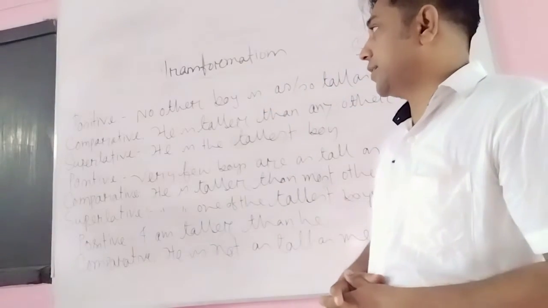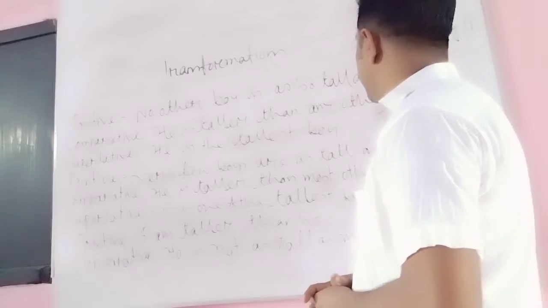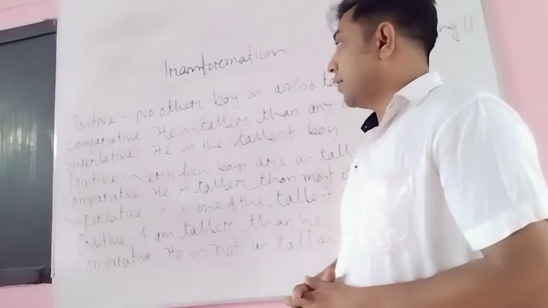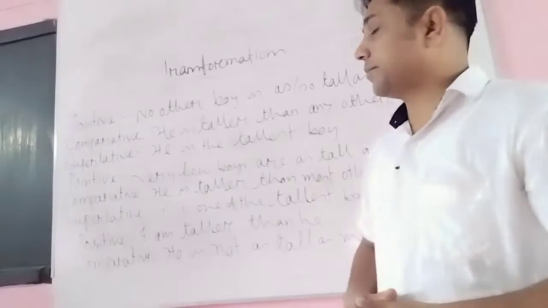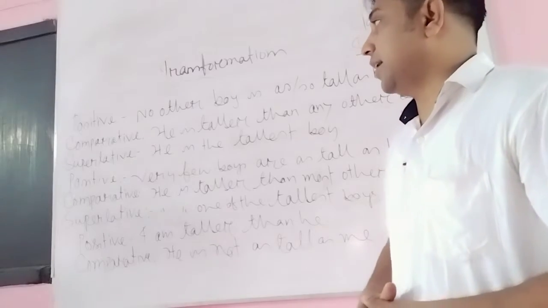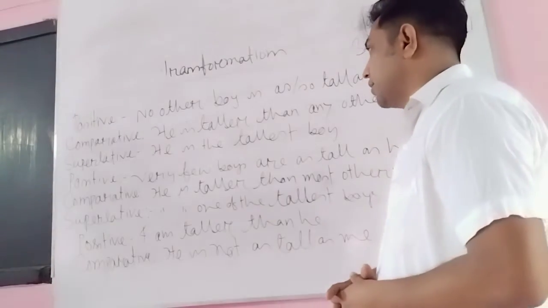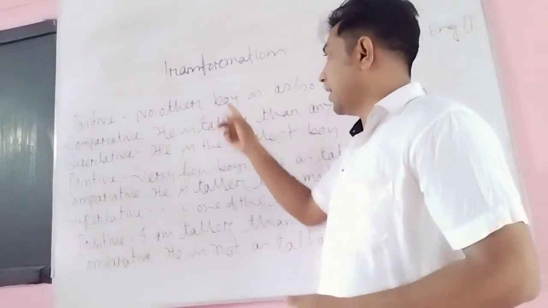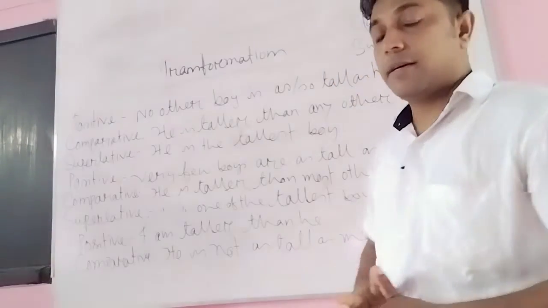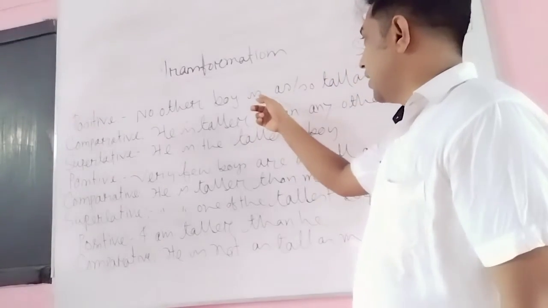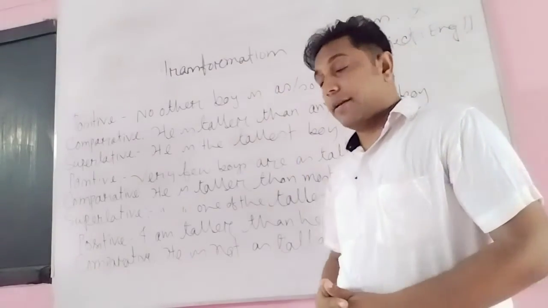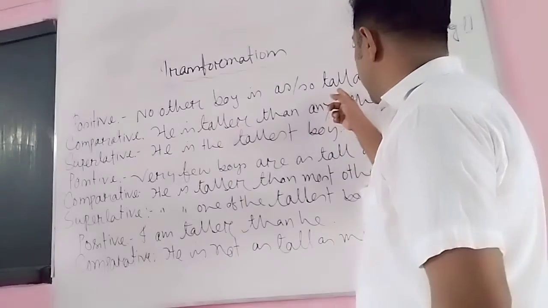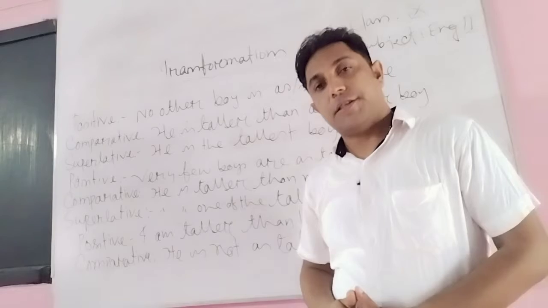Dear learners, the first one is: No other boy is as tall as he. And the second one is: He is taller than any other boy. Now in the first example, in the beginning of the sentence there is no other, then the subject is boy and then the verb, and then as or so, and then the positive form of the adjective.